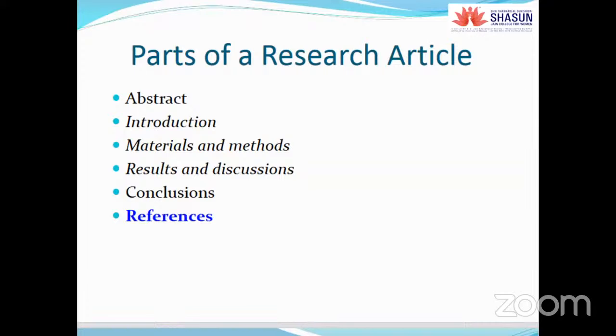Each and every line which we are writing should refer to some particular article which we have referred. Your own idea is good and fine, we can write it ourselves. But while coming up with a good idea, we have to refer to many journal papers, because we should know what is the current field. So what are the things you have referred? You should write it in the review of the literature. In that review of the literature, you should make the references.